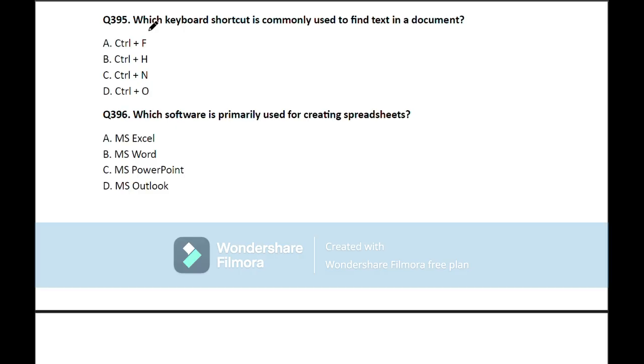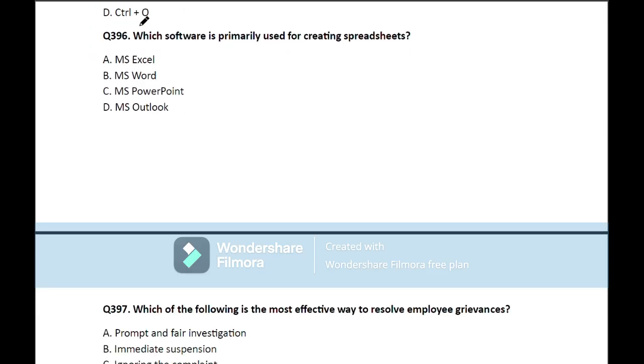Question number 395. Which keyboard shortcut is commonly used to find text in a document? So here the correct answer is Control F. Move on to the next question.